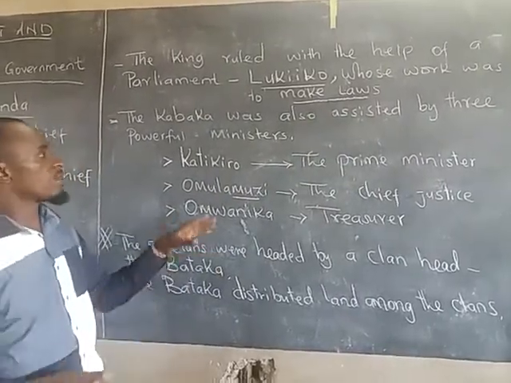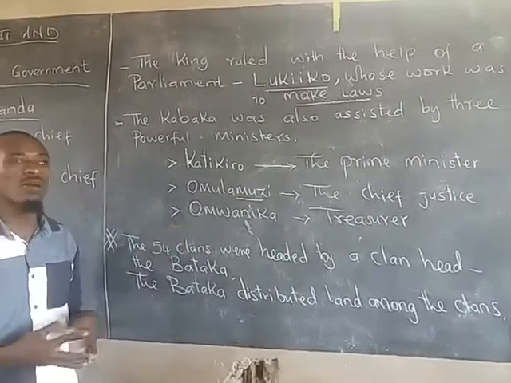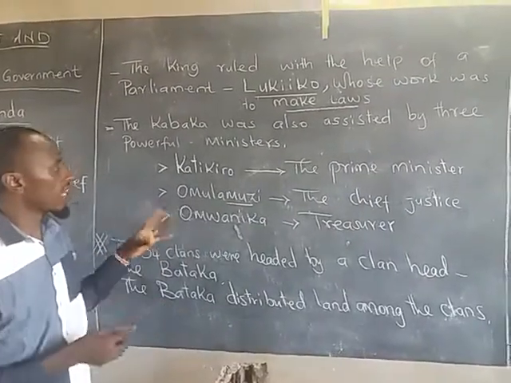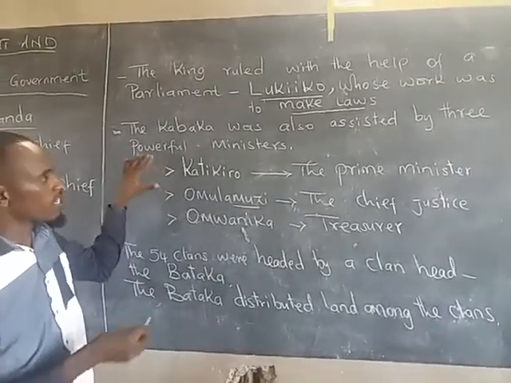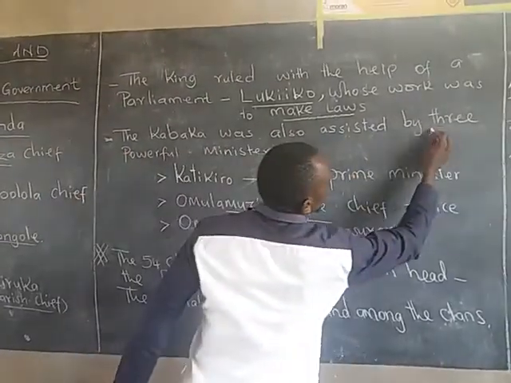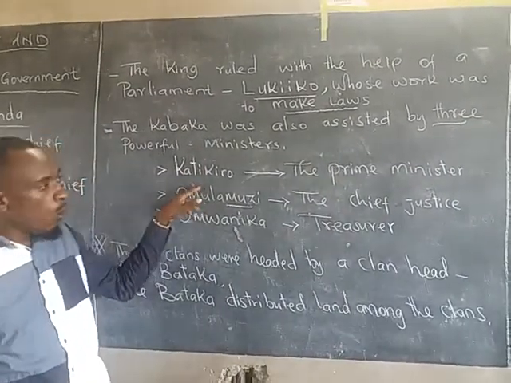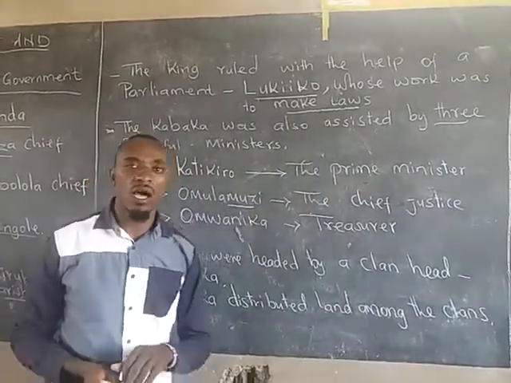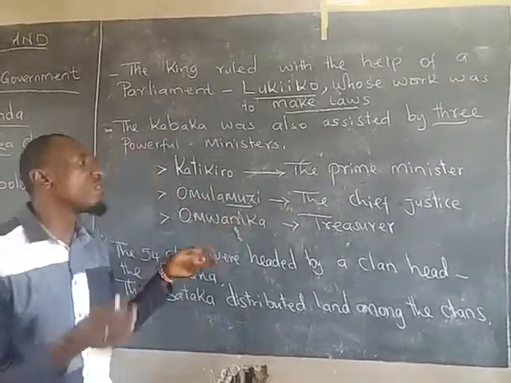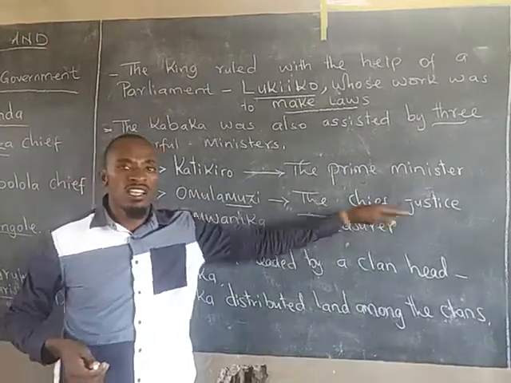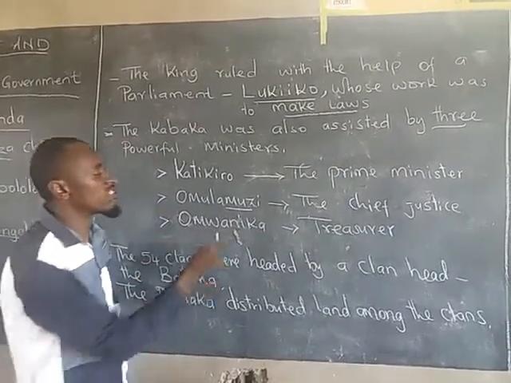Now, just like in any other kingdom, but the Buganda was not any other kingdom, we also had the executive, which was made up of very powerful ministers. We had the Katikiro, who was the prime minister. Then we had the Omulamuzi, who was the chief justice, and so he was the head of the judiciary.